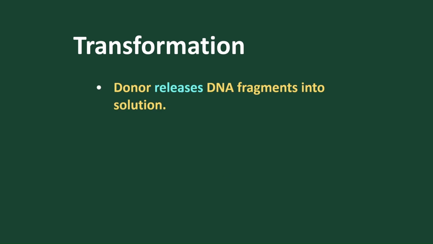How? Let's see. The donor releases DNA fragments. For example, these are the DNA fragments present in the donor. The donor releases the DNA fragments, and the recipient cells absorb the DNA fragments. So the recipient cells absorb the DNA fragments and convert into a donor-like structure. So this method is called transformation.